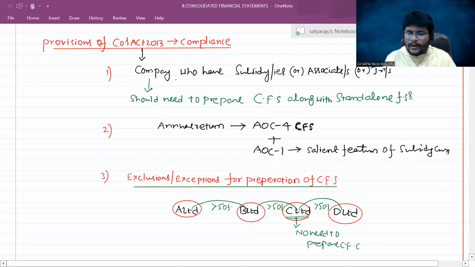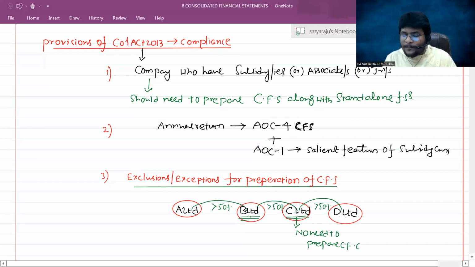Sir, here you told that a company which has subsidiaries or associates, this company has a subsidiary, but actually it needs to prepare the CFS as per the provision. But now if you check the exclusion, if that company is actually held by another company, which is B Limited, then it is the responsibility of B Limited to prepare the CFS. Then again, B Limited will check: okay, I have 2 subsidiaries, C Limited and D Limited, fine.